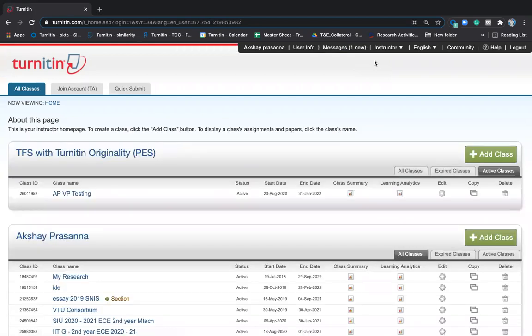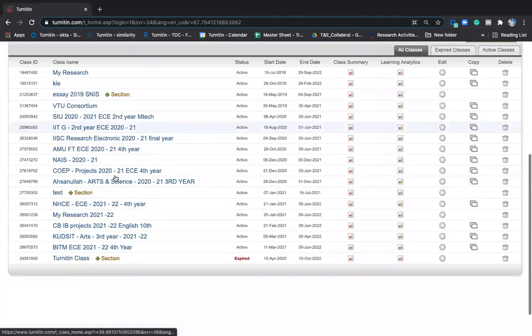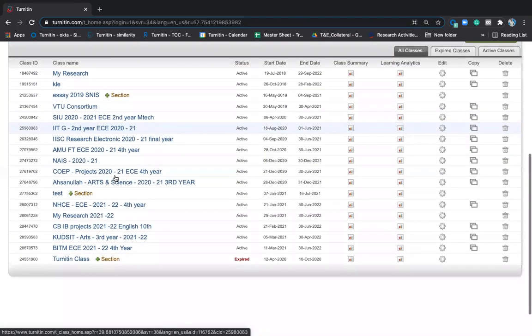All that administrator account can be doing is giving you access, that is faculty, and removing your access. And also they can also see the statistics. That's the only three things that an administrator can do. But here, an instructor, this is a home page of an instructor. Look at this, how many classes I have. All the classes that I handle have created one class for each of them.